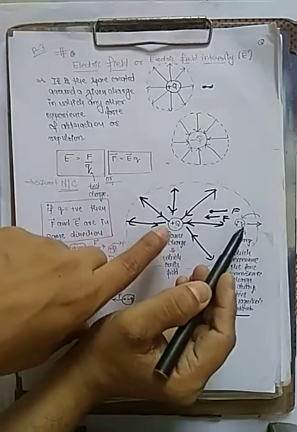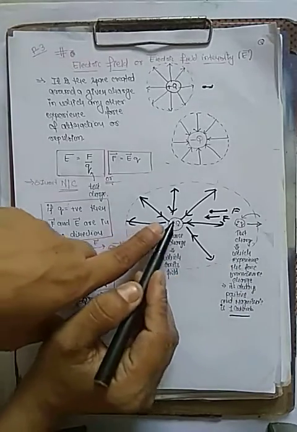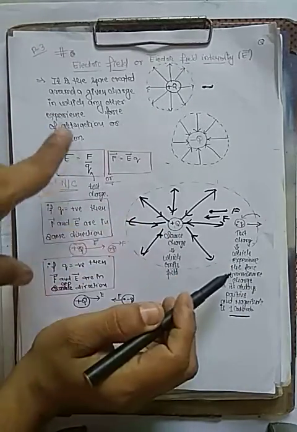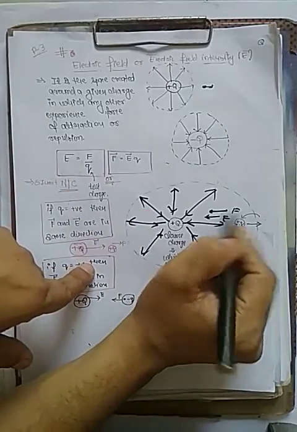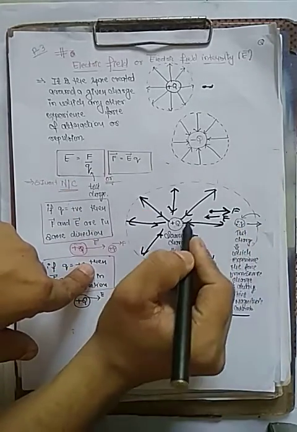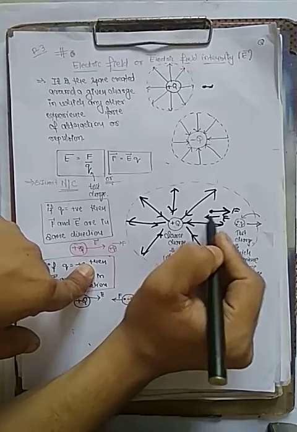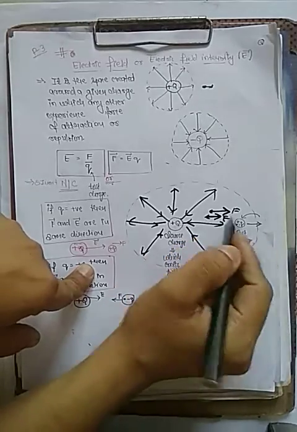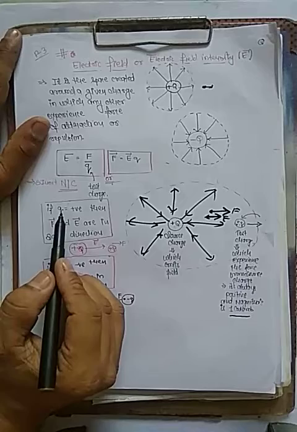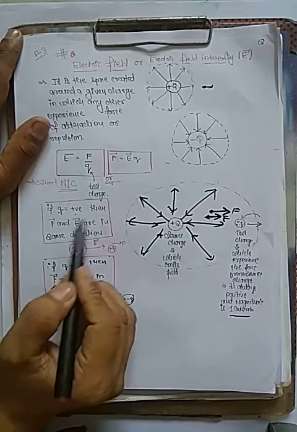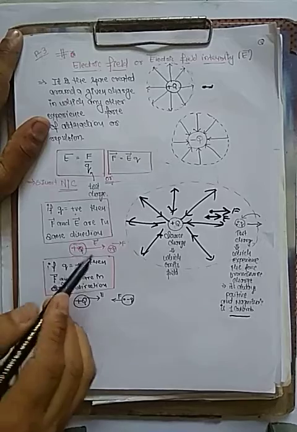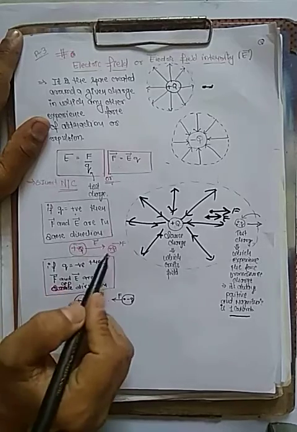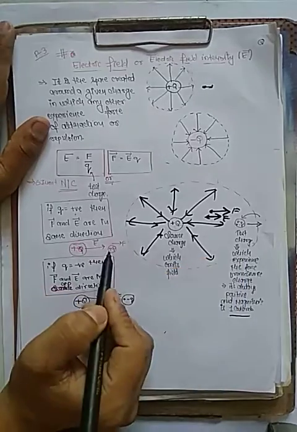If both the charges are positive, the source charge exerts the field in the outward direction. So the positive repulsion force is outside, and the field from the source charge is also outside. Both are the same. So we can understand, if the charge is positive, then force and field are in the same direction. See, the source charge exerts the field outside and the charge experiences force outside.